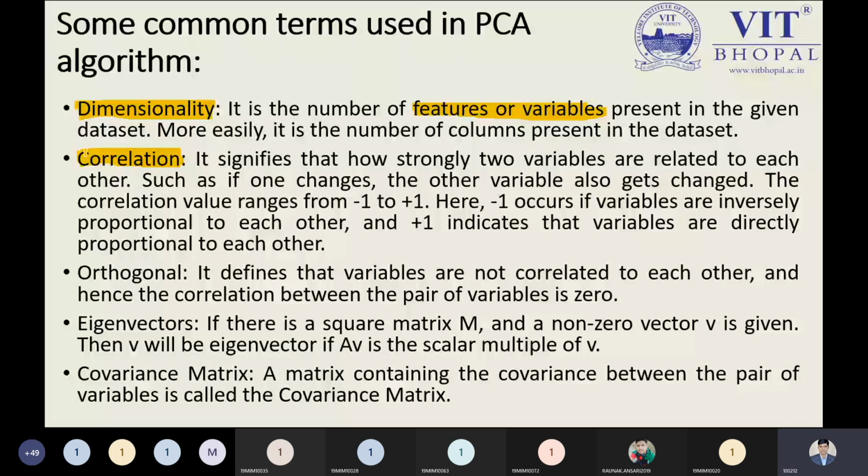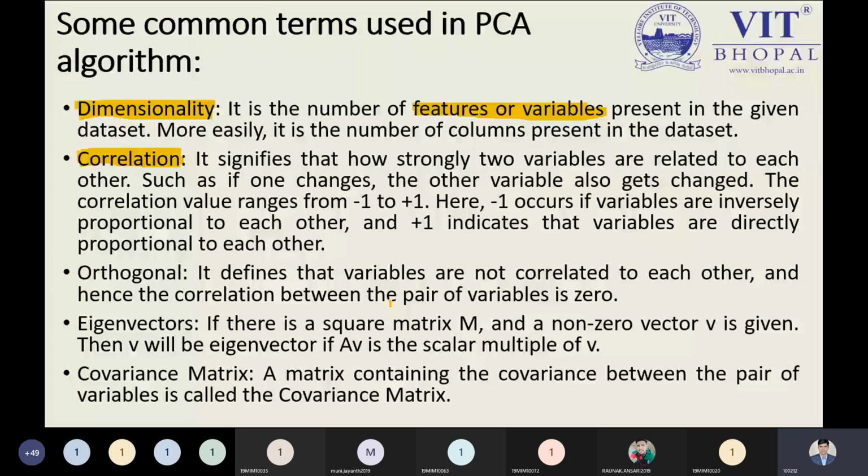So let us understand what is meant by correlation. Correlation basically signifies how strongly two variables are related to each other, such that if one changes, the other variable also changes. If I change something in one variable and another variable also changes, then we can say we have a correlation. The correlation value ranges from -1 to 1. This is the range you are required to keep in mind.